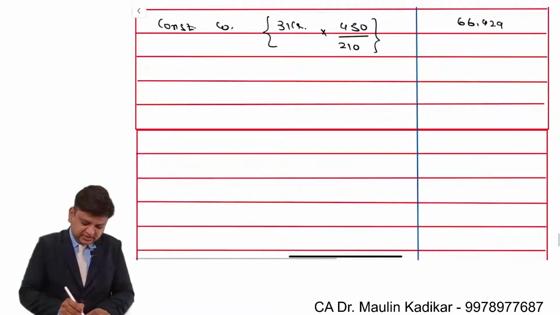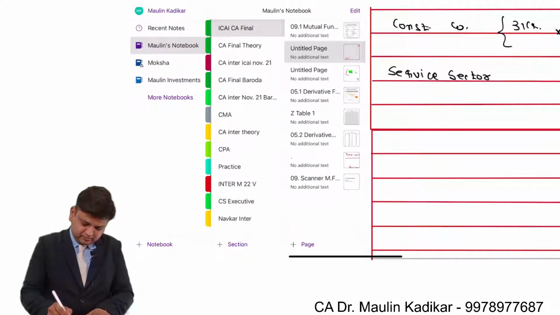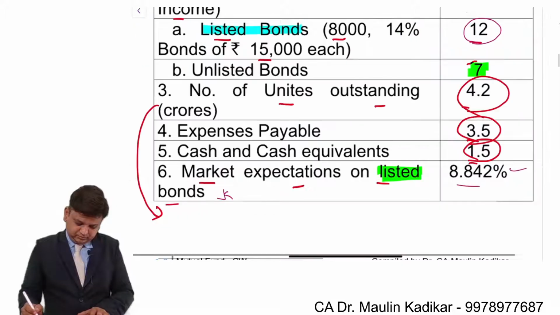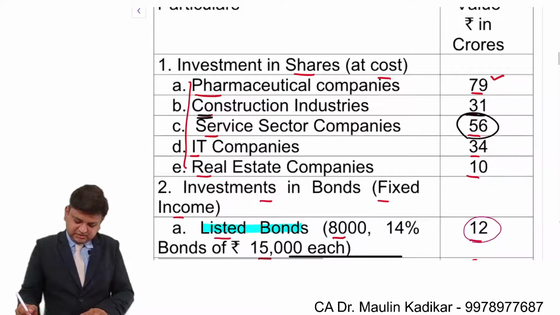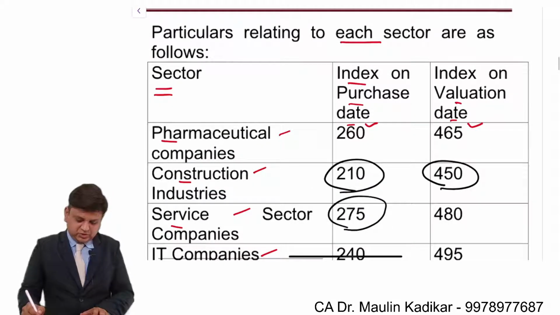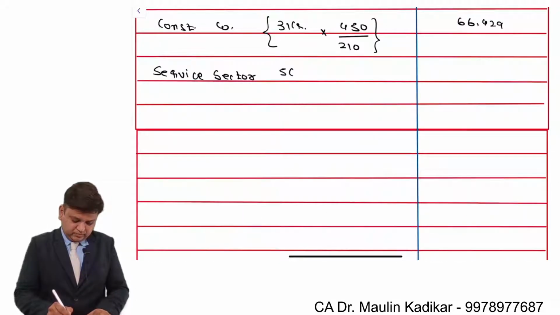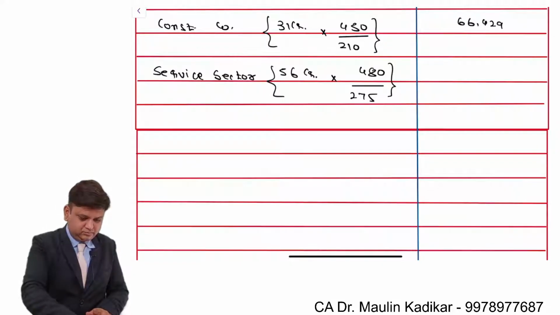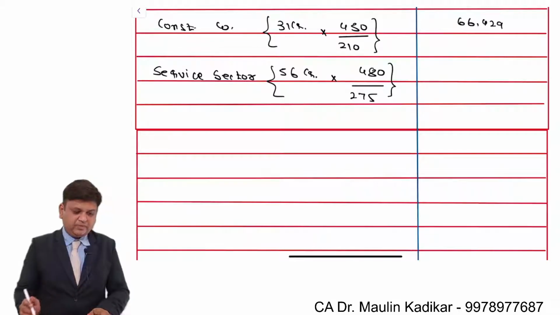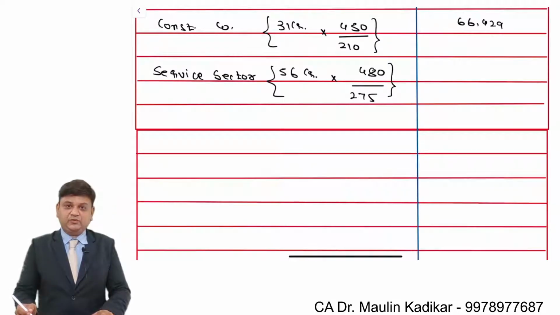Next, service sector companies: 56 crore into 480 divided by 275. It is 97.745.